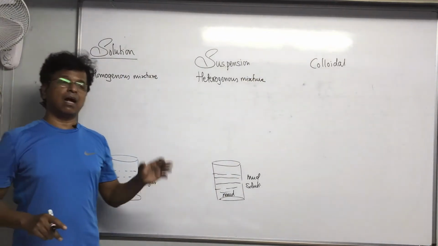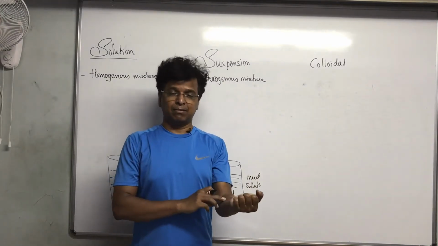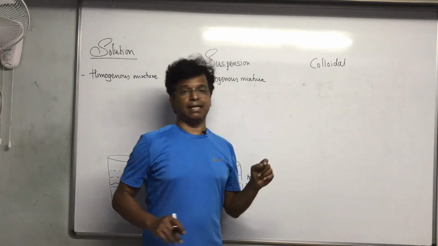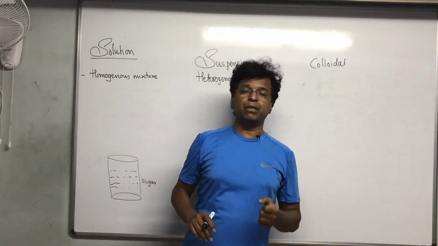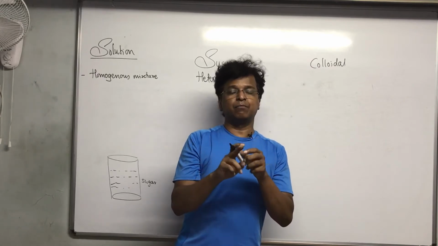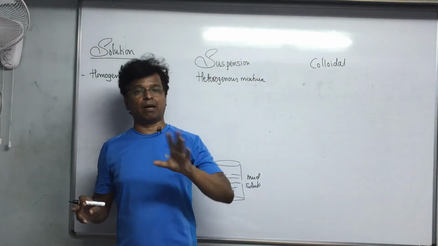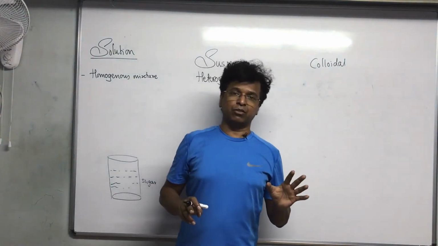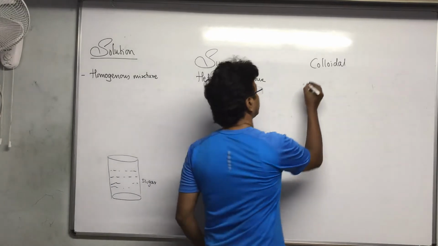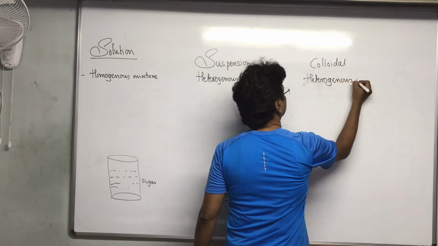Colloidal solutions are basically, the best example of a colloid is milk, blood, human blood. They are colloidal solutions. So they are again heterogeneous. Why? Because there are particles mixed over there, though you cannot see the particles over there. In colloidal solutions also particles are moving all around. They are definitely moving all around, but we can't see these particles. Reason I'll tell you, but this is basically again a heterogeneous mixture.